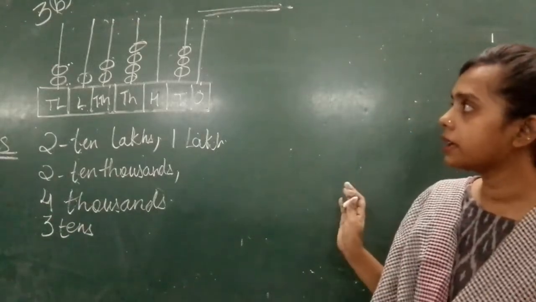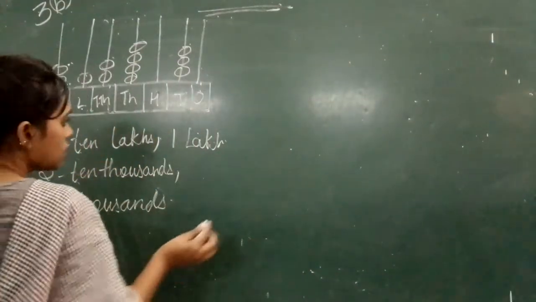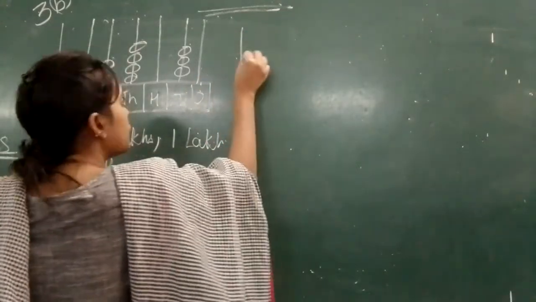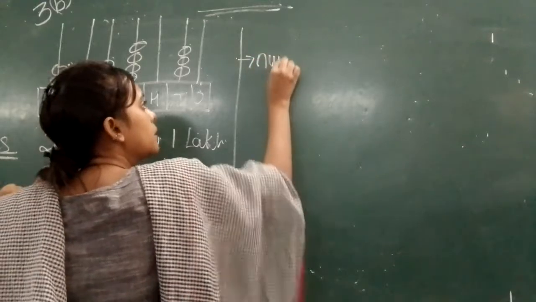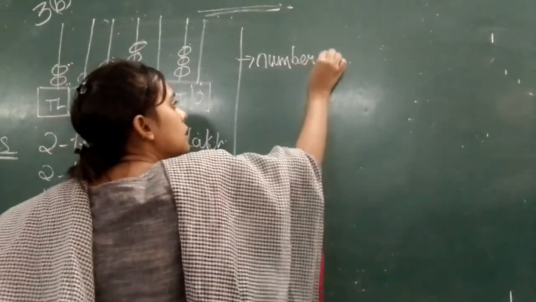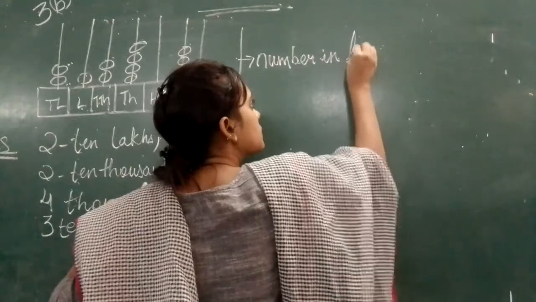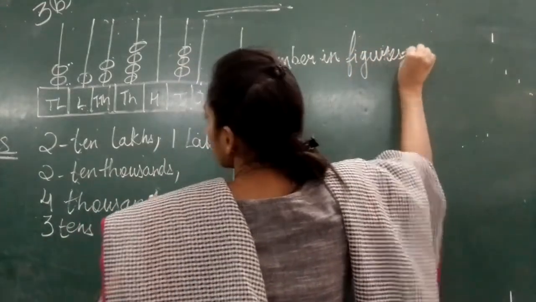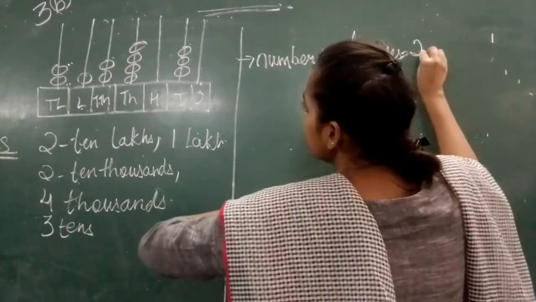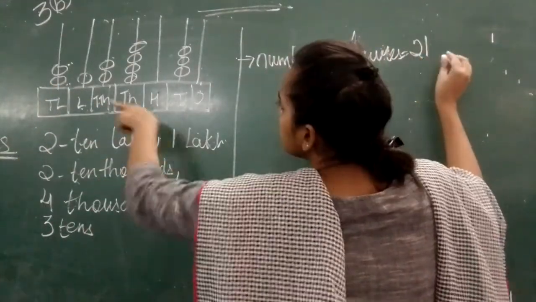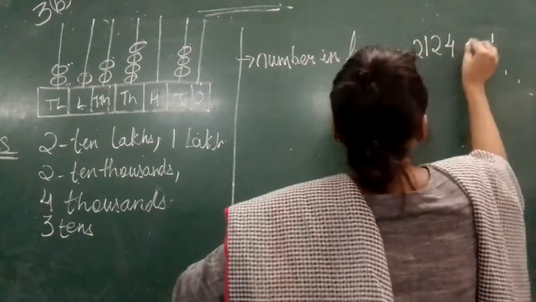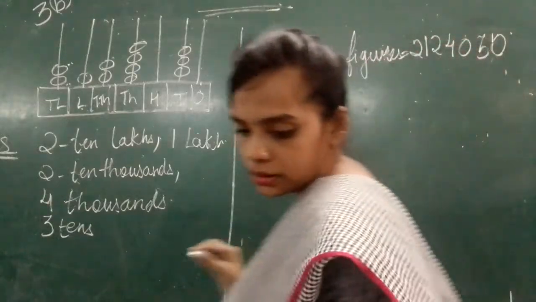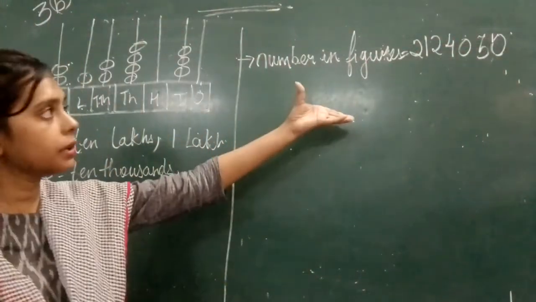So you've written this. Then what will you do? You will straight away write the numbers. Okay. So therefore here, this is the first one. Then you will write the number in figures. What is the number in figures? 2, 1, 2, 4, 0, 3 and 0. Yes, this is your number.